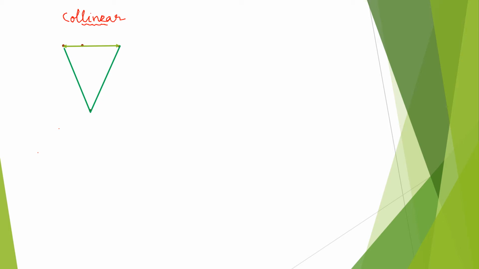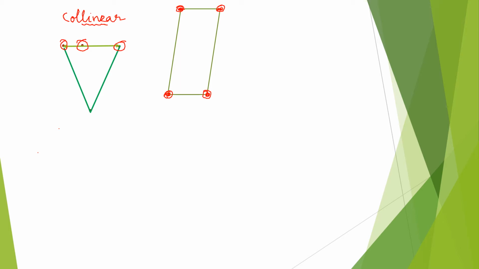Now in these 4 points, here we can see there are 3 points coming in a straight line. Here is 1 point, 2nd point, 3rd point. Now if we arrange these 4 points in such a way that none of the 3 points come in a straight line, then what is the figure we'll be getting? Let us see. When we take the point here, there are only 2 points. Here again 2 points. I've arranged all the 4 points in such a way that 3 of them don't come in a straight line.